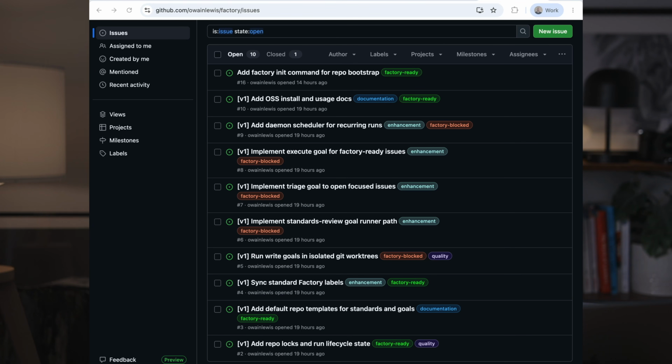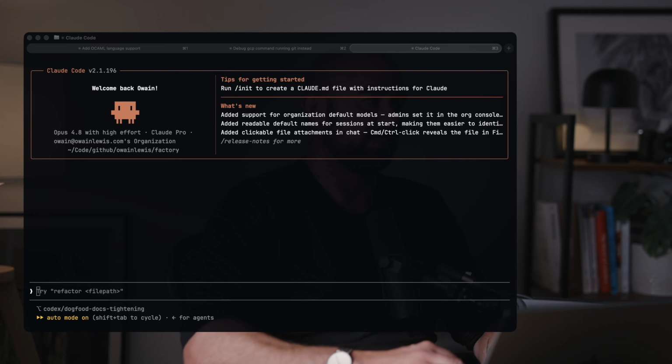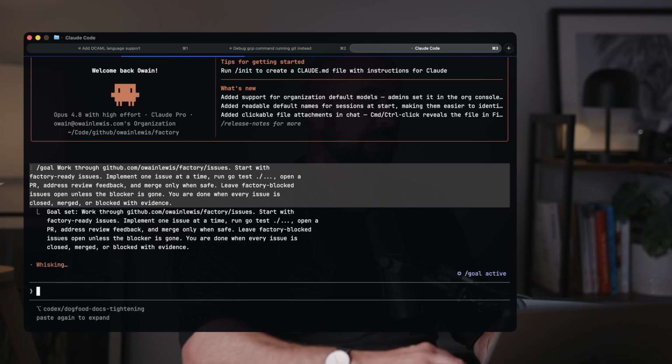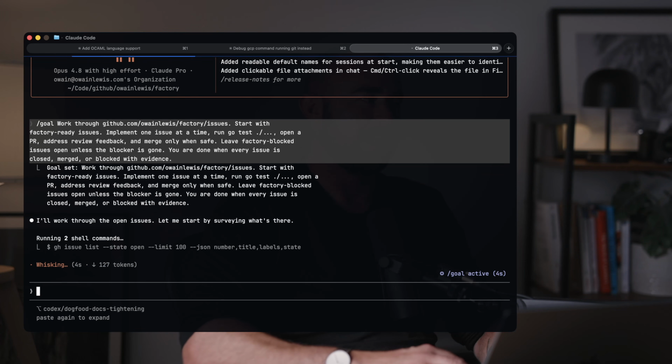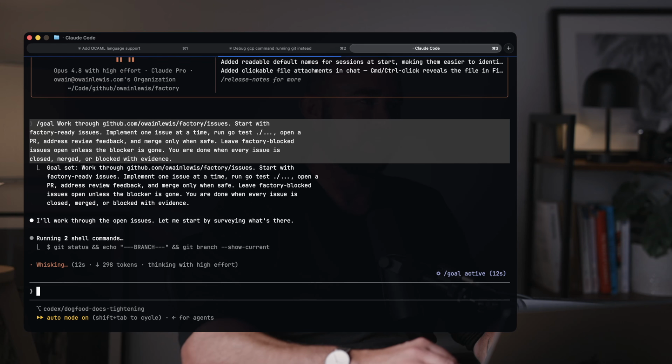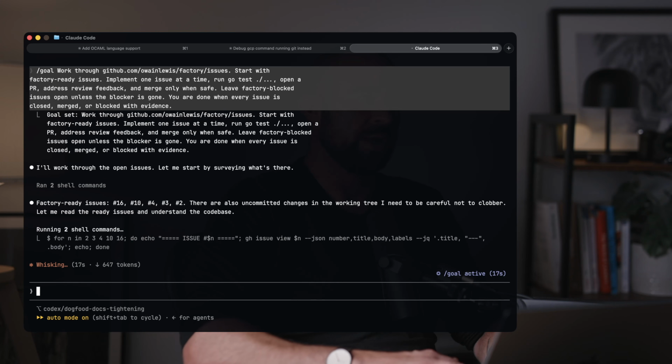So what I'm going to do is go into Claude Code, and then I'm going to paste in a prompt. And the prompt is going to say, work through all of the open issues, start with any issues that are marked as ready, implement one issue at a time, run the tests, open a pull request, address any review feedback, and merge only when safe. You're done when every issue is closed, merged, or blocked with evidence.